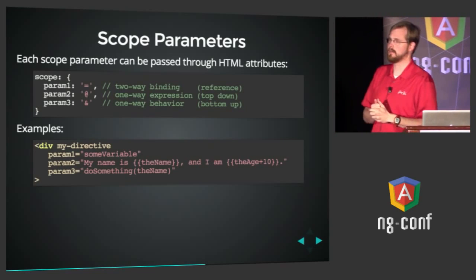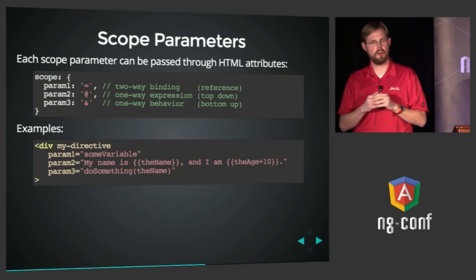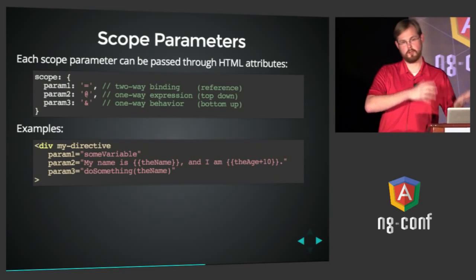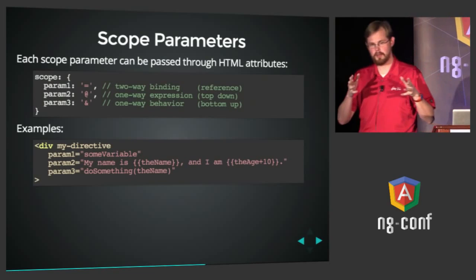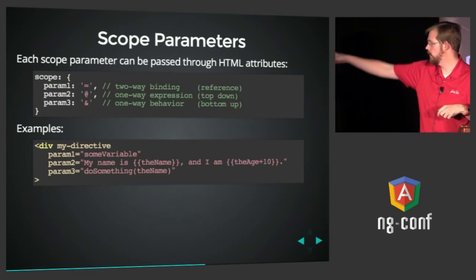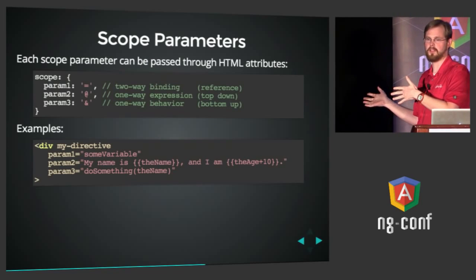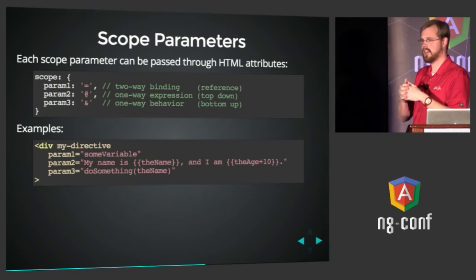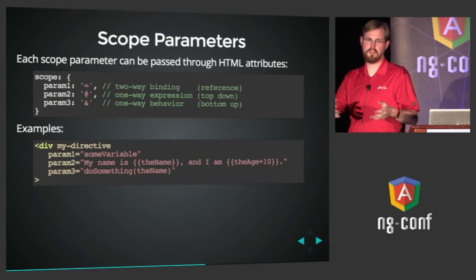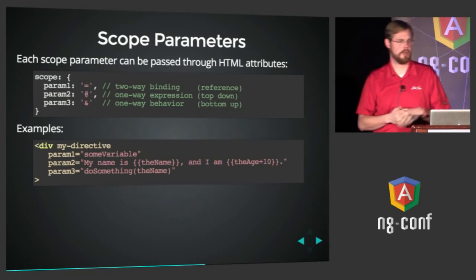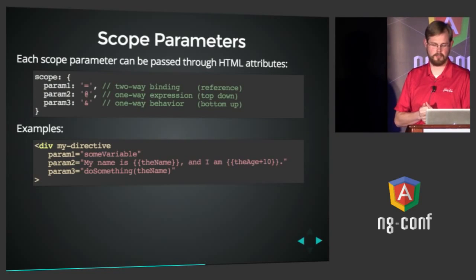It's not even really binding, but the idea here is that the caller can specify a string that has interpolatable values inside of it. You see an example down here with param2. This is so that the caller can use its scope variables to pass a string that has dynamic bits in it into the directive, and the directive can display that on the screen. Great for placeholder text, like we were just going to use.